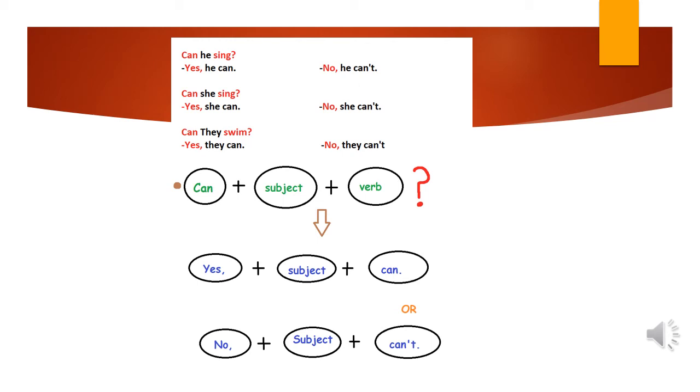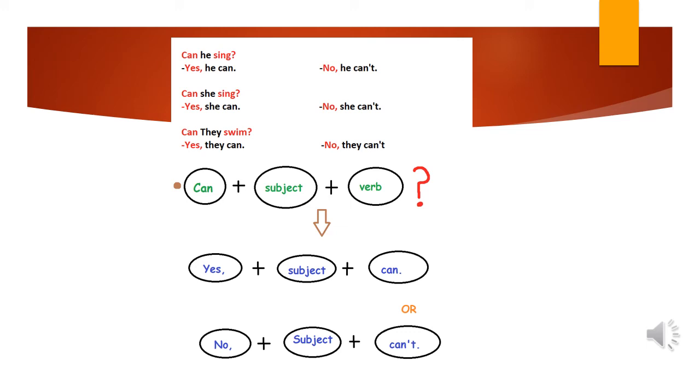Can you see here in the first one? Can he sing? We have can and then the subject, which is he, and then the verb sing, and then we have the question mark. What about the answer, Junior 1? The answer is yes, and don't forget the comma.